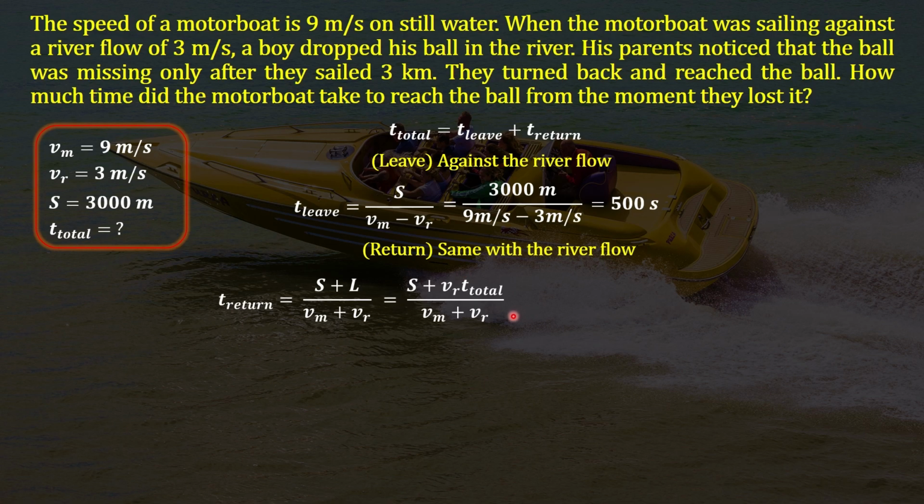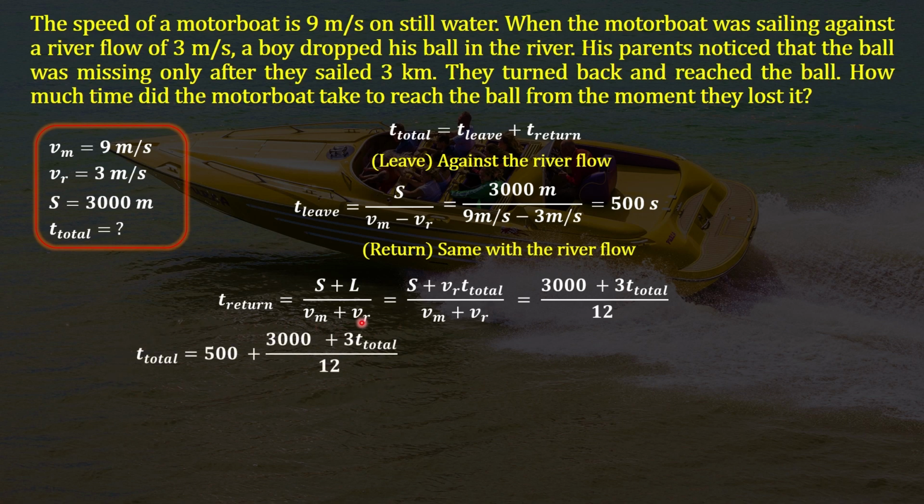So now let's put the values we know in this fraction. Then we'll get this fraction. I didn't use the units, meters and meters per second. Anyway, they are all meters and seconds, so I just wrote the actual values. Now let's put t leave and t return into our first formula. Then we'll get this equation. Now let's multiply this equation, the left side and the right side, by 12. Then we'll get this equation.